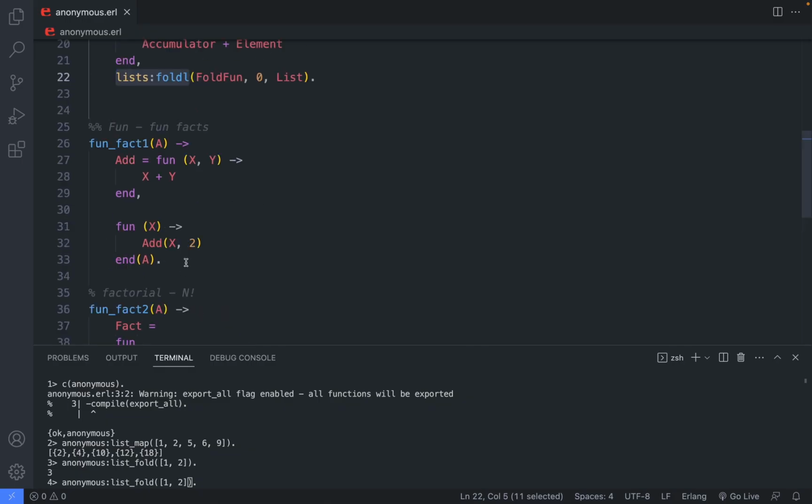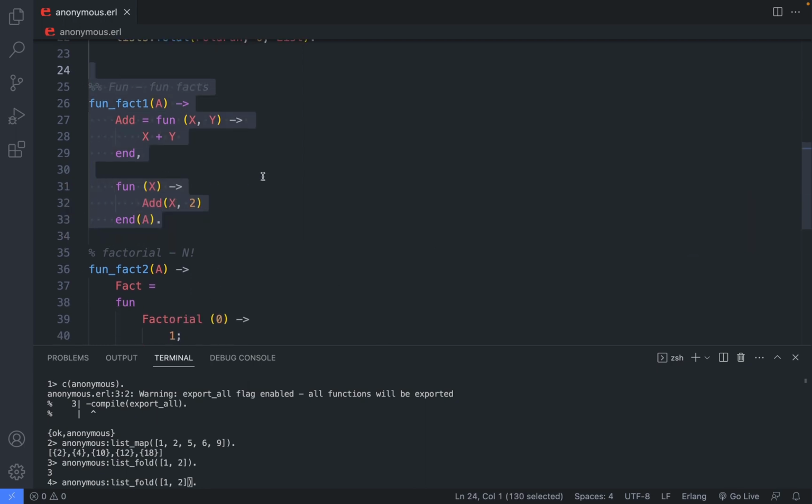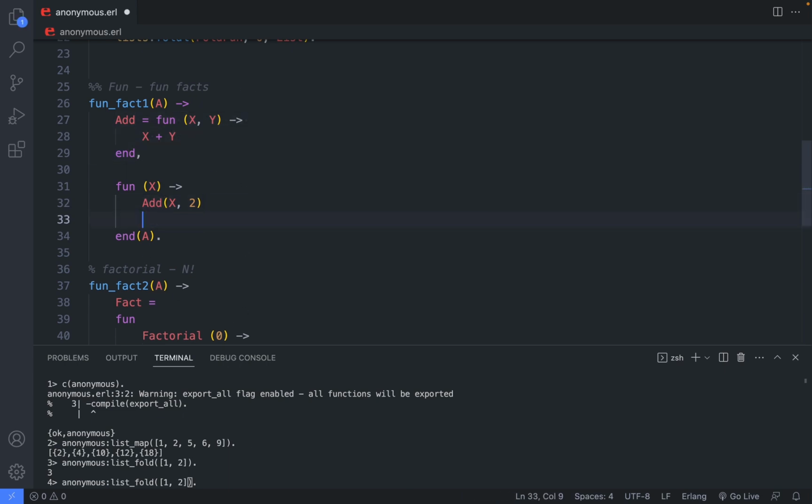And here at the end, I prepared for you some fun facts. And here is the first one. In this function, fun_fact_1, I'm creating a fun which is adding two arguments, bound to the variable add. We can use variables from the outer function, but we can't use the variables from inside of this fun outside of it, right? So we can't bind here X equal to 2 and use it outside of this fun. We can't do that, but okay, let's go back to the previous definition.